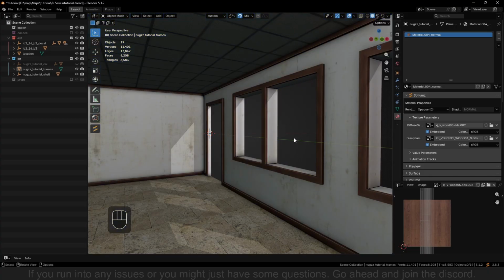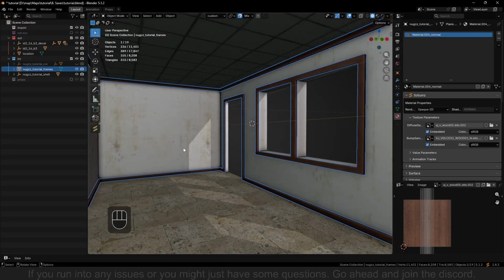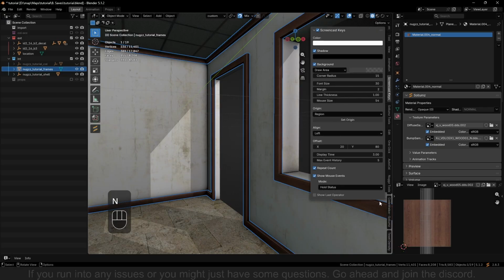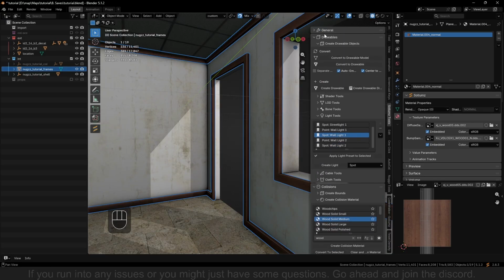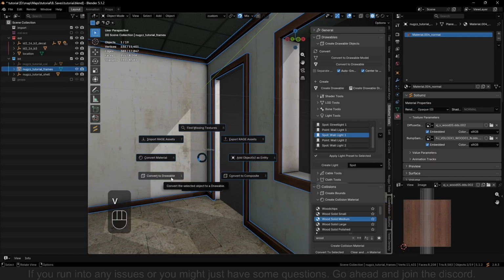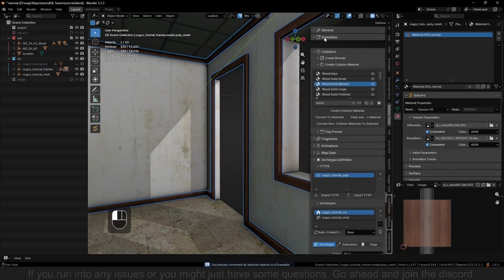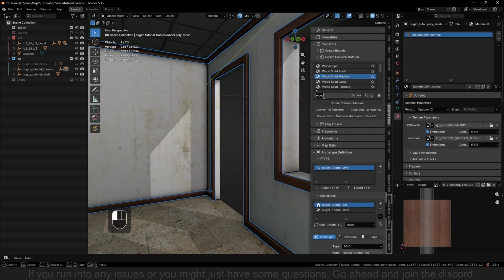Once the base of the frames are done, we would like to convert it into a drawable. However, for these ones, we can just bake, like we can embed the collisions. So open the Solums tool, head into drawable, create drawable, and auto embed. Turn that one on. And then in the viewport, hold V and convert to drawable. There we go. Now we can close down the drawable, open up collision, and search for wood here.